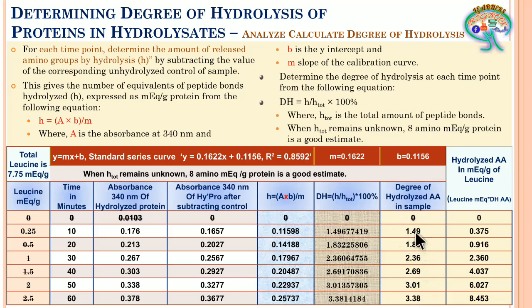This has been multiplied with the value of amino acid taken to correspond to milli equivalent per gram.